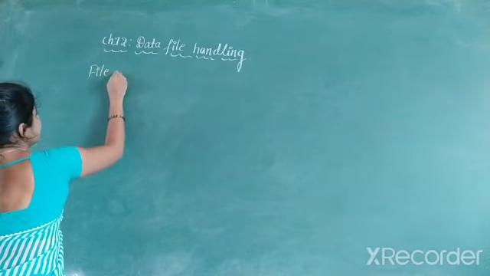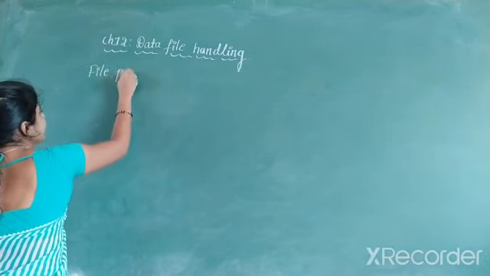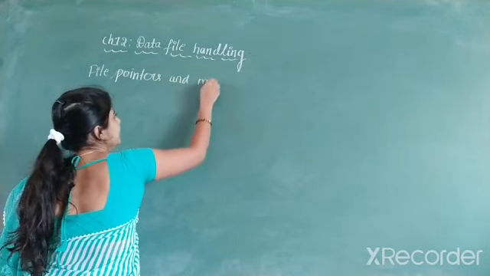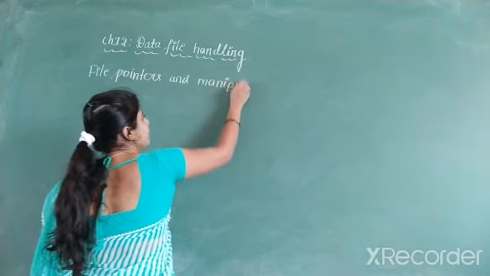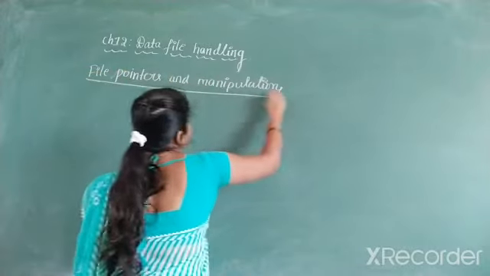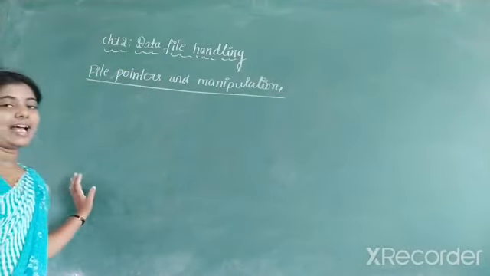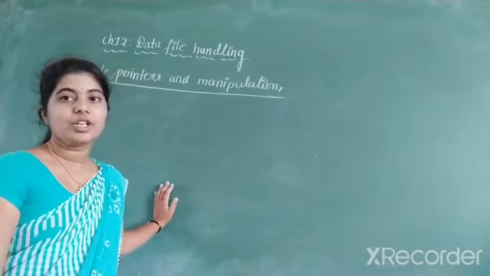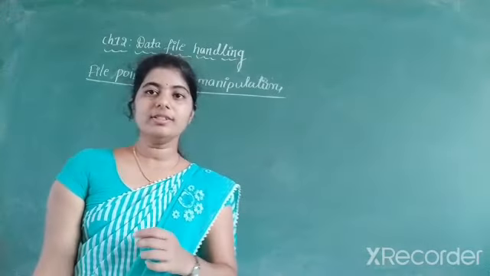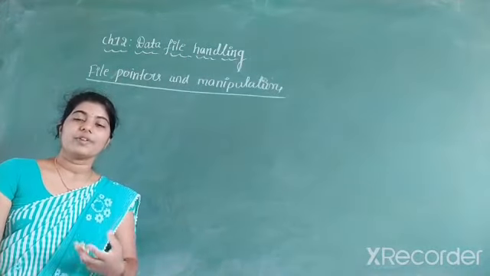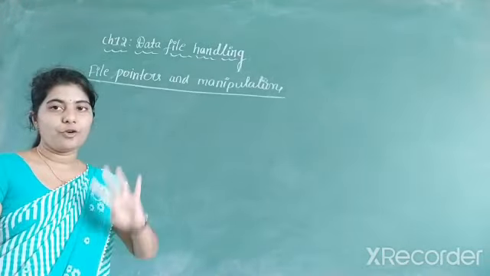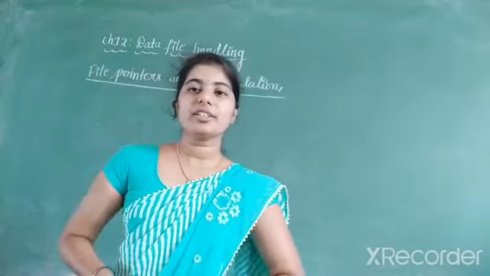The last topic in this chapter is file pointers and manipulations, or manipulators. So listen, we have internal file pointers to point to the reading and writing locations of the stream. So listen, what do you mean by file pointers? We have 4 different file pointers. We are going to study 4 file pointers here. Why do we require the file pointers?